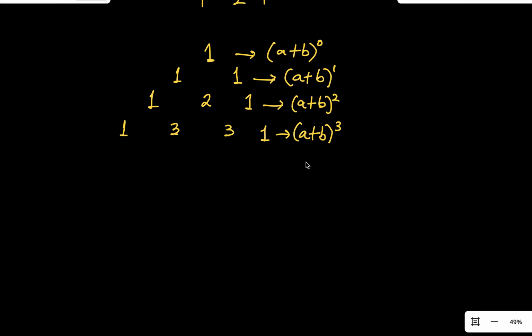If you want to get (a + b) to the power of 4, you start with 1 again, then add 1 plus 3, it will give you 4. 3 plus 3 will give you 6. 3 plus 1 will give you 4. Then end with 1. This one now is for (a + b) to the power of 4.